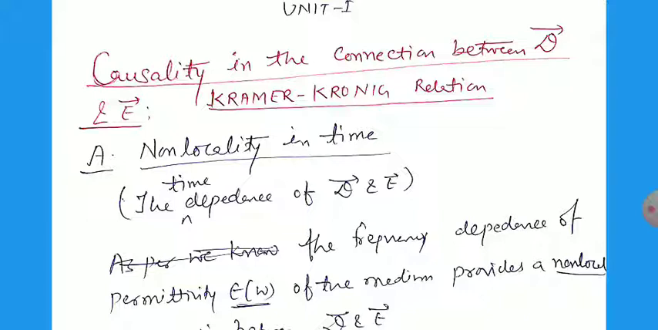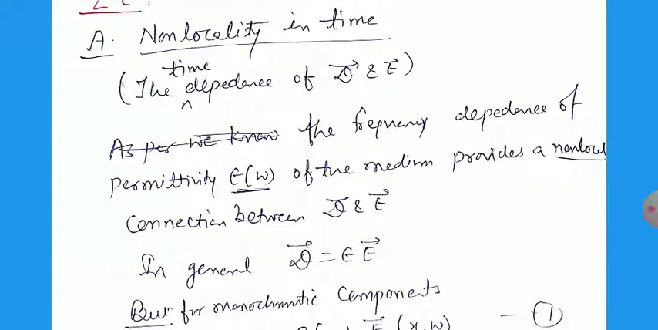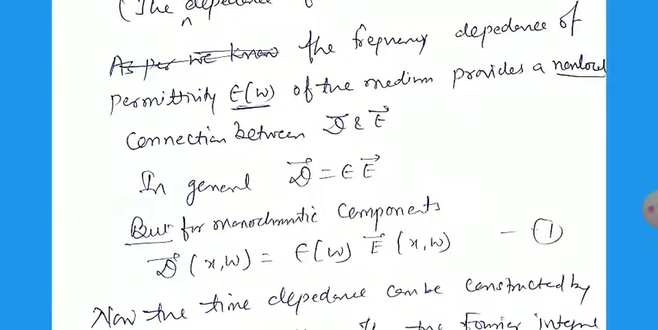The frequency dependence of the permittivity epsilon omega of the medium provides a non-local connection between D and E. In general, we know very well that D equals epsilon E. But if the permittivity of the medium is dependent on the frequency, then both the electric field as well as the displacement vector change with the x position as well as the frequency omega.